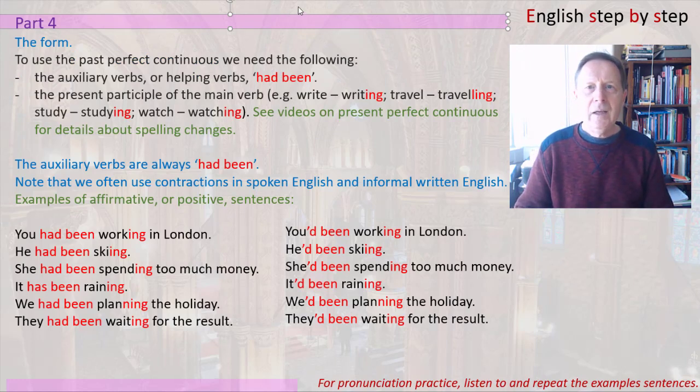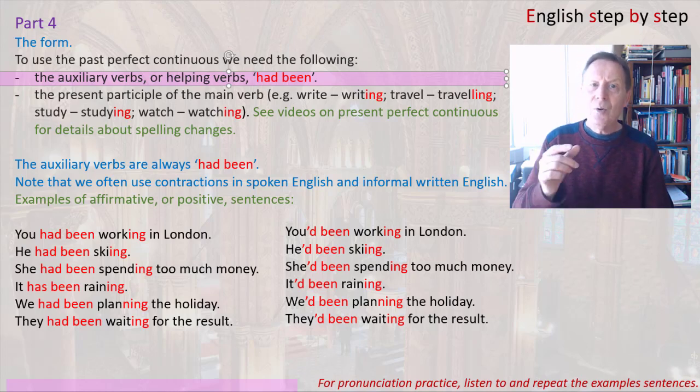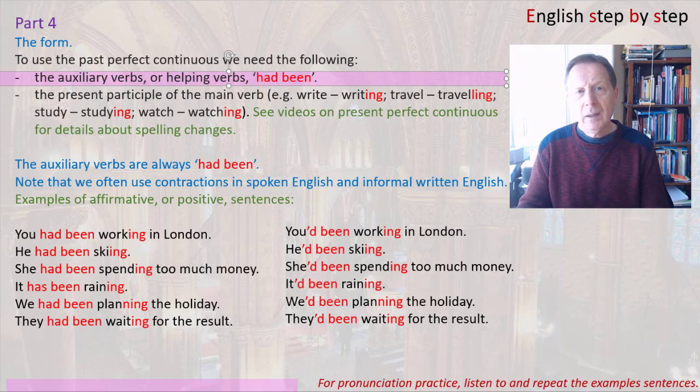Let's look at the form of the past perfect continuous, the form and the structure. To use the past perfect continuous, we need the following. The auxiliary verbs, or helping verbs, had been. So, always had been. For example, I had been working, you had been working, he had been working, they had been working. So singular is had been working, and plural had been working. It doesn't change, so the structure is quite easy because it doesn't change.